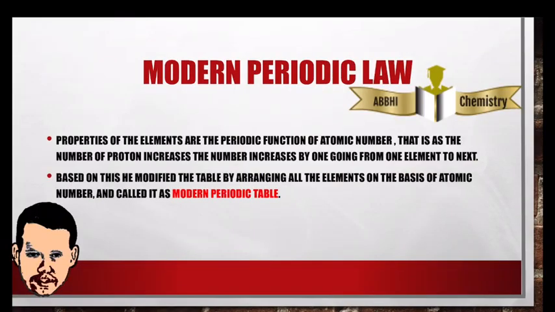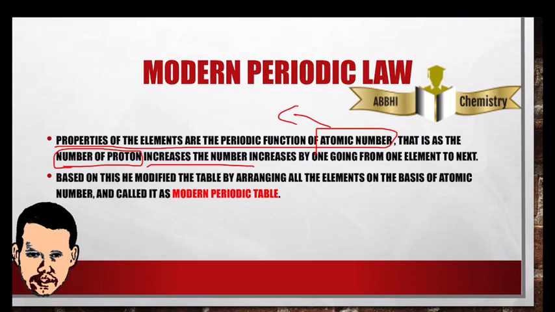What is the modern periodic law? The modern periodic law states that the properties of the elements are the periodic functions of their atomic number. And what is atomic number? Atomic number is nothing but the number of protons. So it depends upon the atomic number. Atomic number 1 is hydrogen, atomic number 2 is helium, atomic number 3 is lithium, atomic number 4 is beryllium, etc.